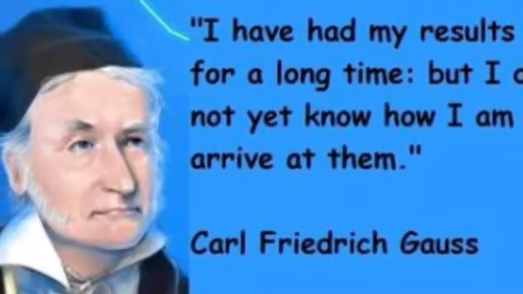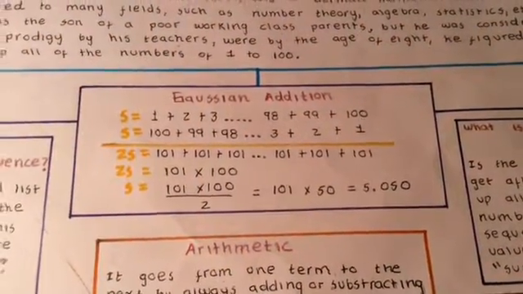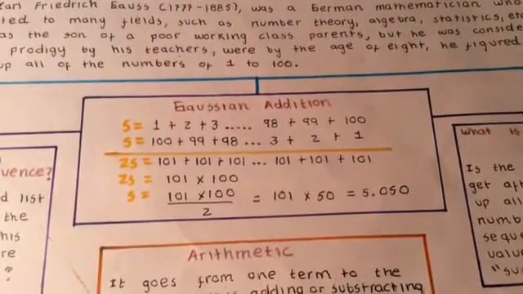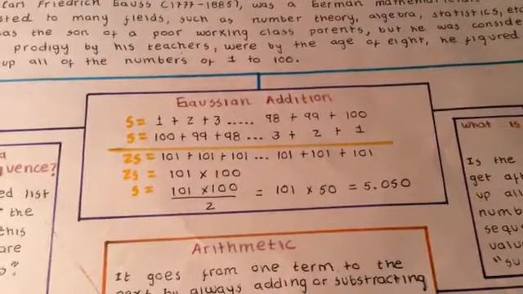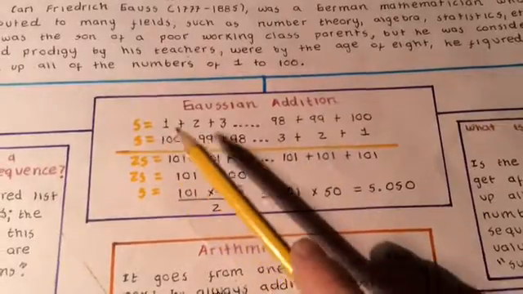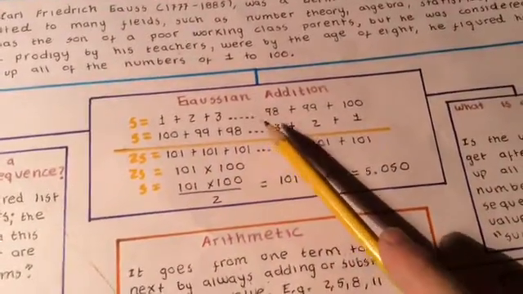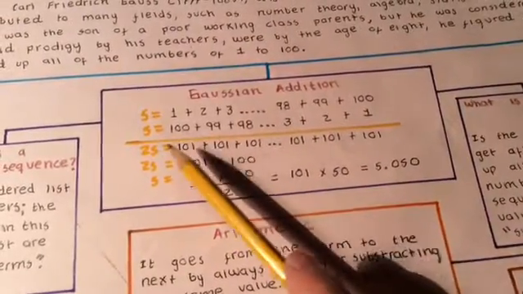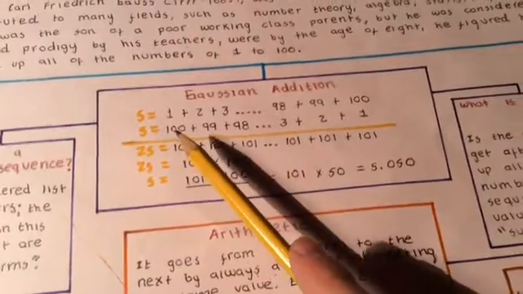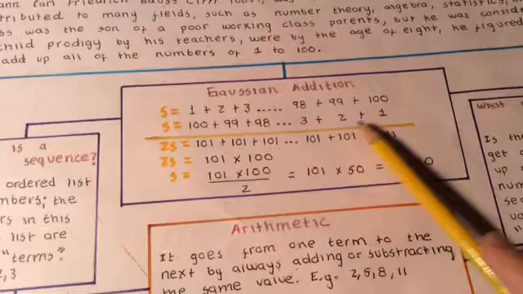One of the most important contributions of Gauss was the Gaussian addition. Gauss created the Gaussian addition to determine the sum of the numbers from 1 to 100. Firstly, he wrote the first three numbers, which were 1, 2, and 3, then 98, 99, and 100, and then he wrote it from the other side. He started with 100, then 99, 98, and then 3, 2, 1.